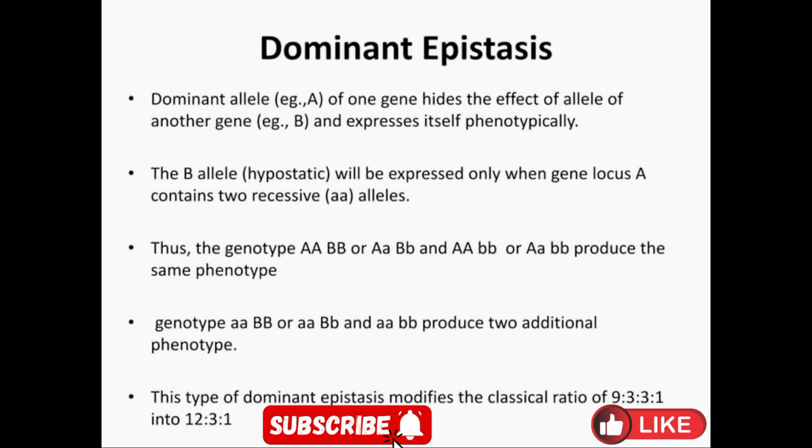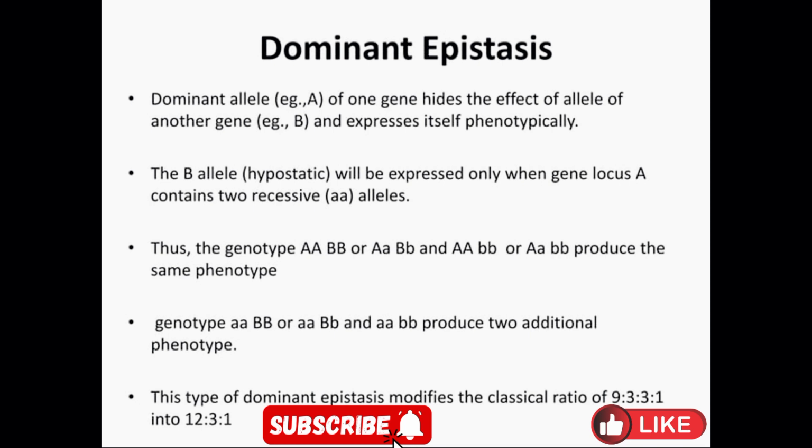What is dominant epistasis? A dominant allele, for example A of one gene, hides or masks the effect of alleles of another gene, that is B, and expresses itself phenotypically. So the hypostatic B allele will be expressed only when gene locus A contains two recessive alleles. Thus the genotypes AABB and AAbb produce the same phenotype. This type of dominant epistasis modifies the classical Mendelian ratio of